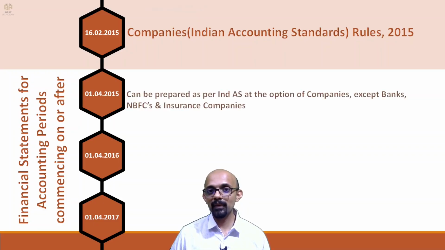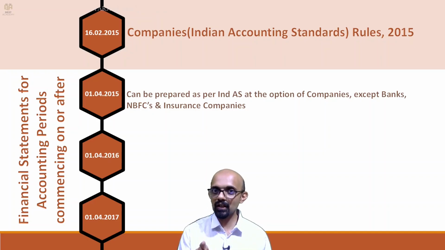So which companies had the option? In general, any company could follow Ind AS for its first accounting period on or after 1/4/15, except banks, NBFCs, insurance companies. They were not given the option to follow Ind AS earlier than when it was mandated.